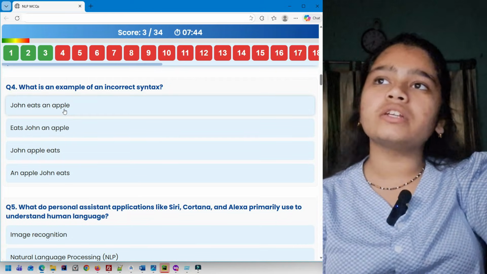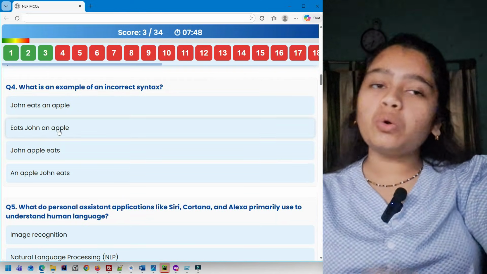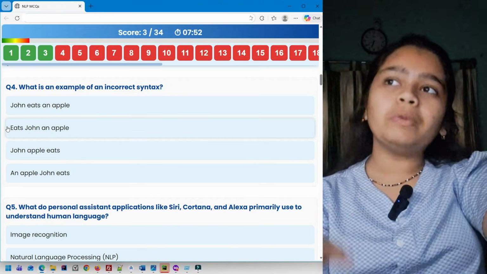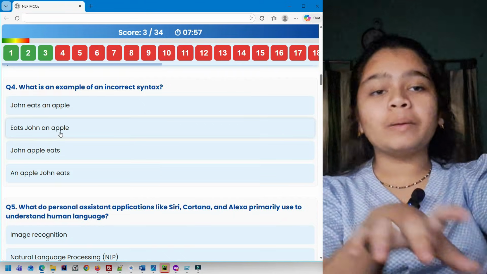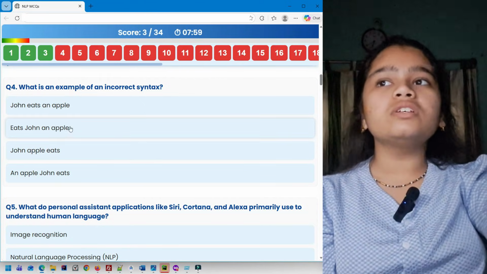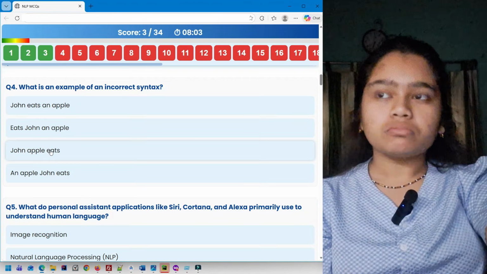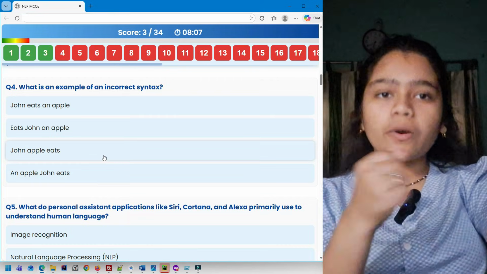So this is correct. John eats an apple. Eats John an apple, here the word order is wrong. It's like verb plus subject plus object, which is wrong. So this can be an option. John apple eats can also be the option.